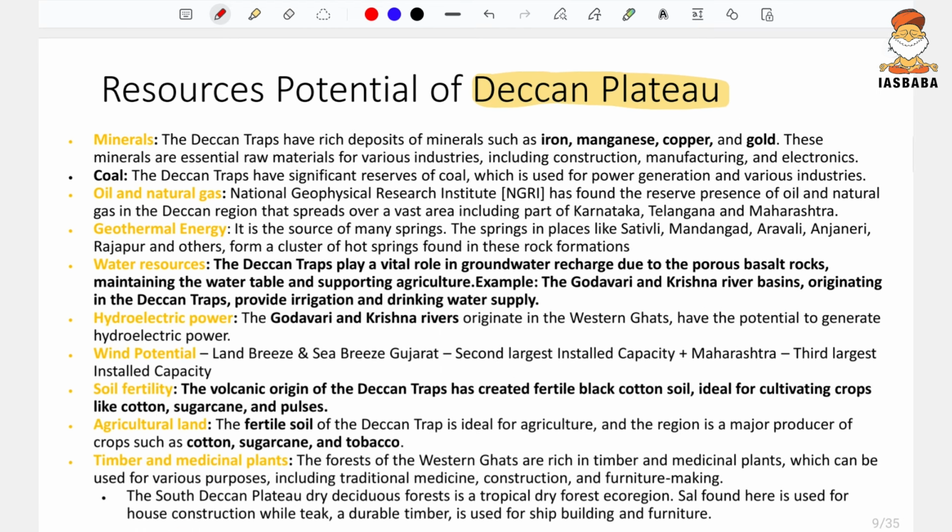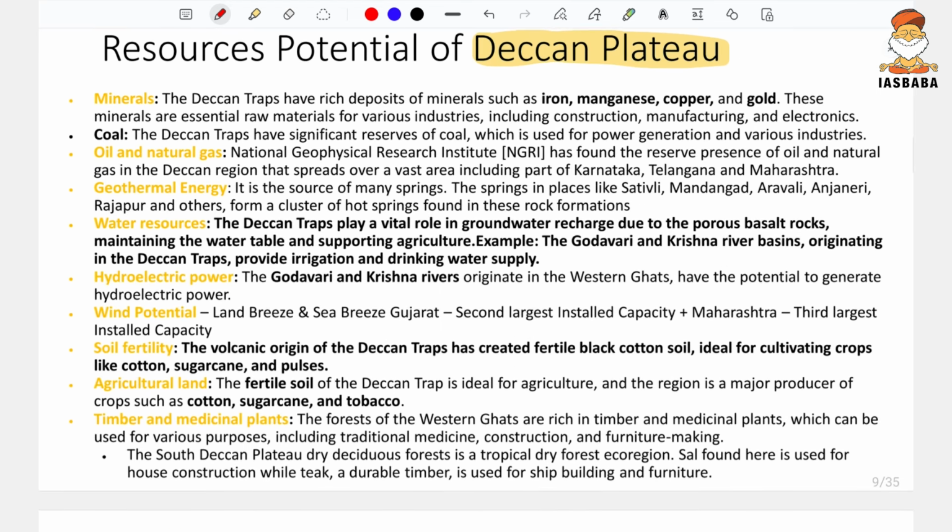And on the Deccan Plateau region, what non-farm activity can be done? Over here timber and medicinal plants can be cultivated. Water as a very important resource is found here, and non-farm activities like fishing can also be done. Oil and natural gas is also available, so mining, minerals are available.